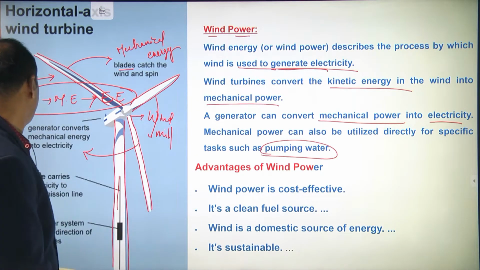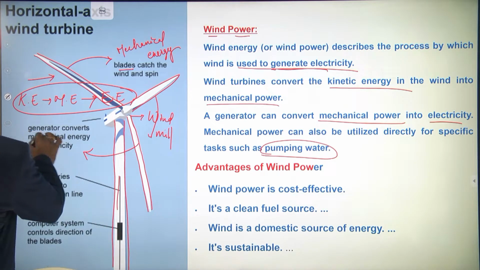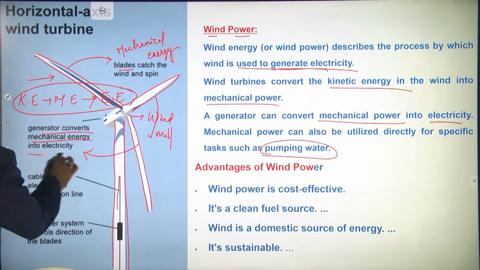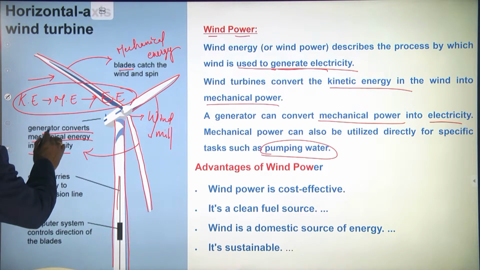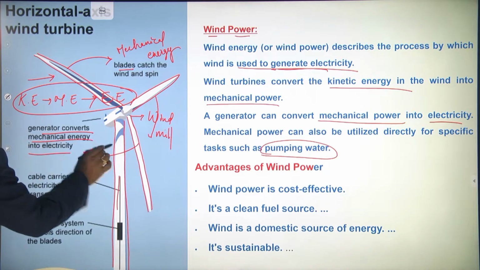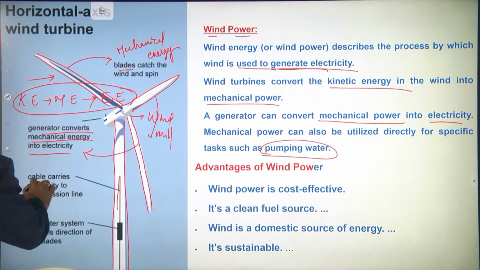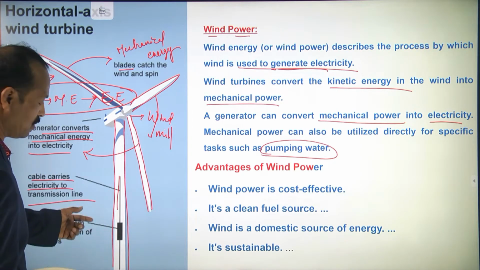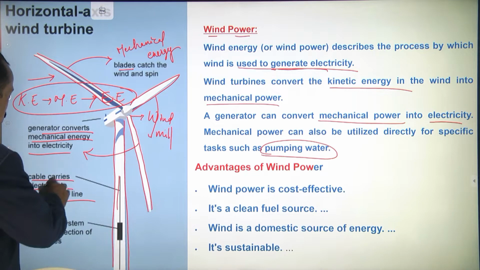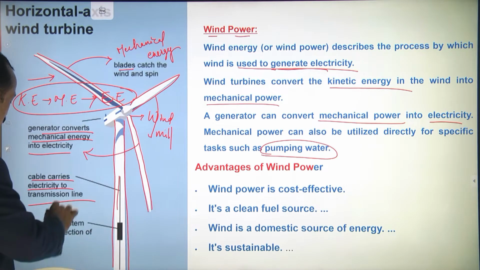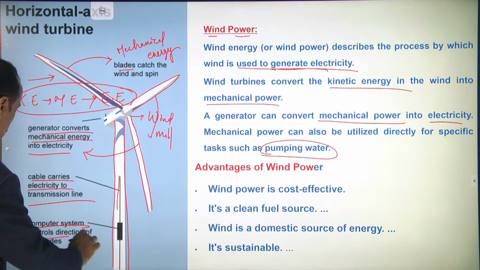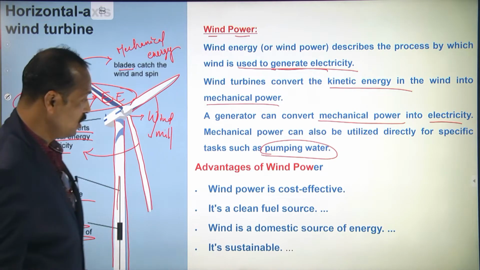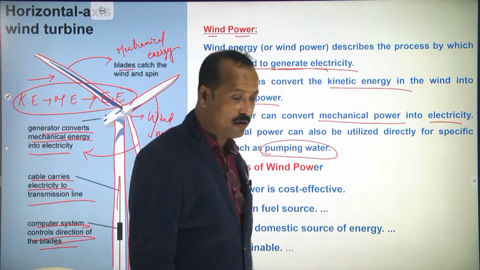Yes, sir. So here you can see the generator converts mechanical energy into electrical energy. Cable carries electricity to the transmission line. Wires will be kept, and these wires will carry the electricity to the transmission line. A computer system controls the direction of the blades. So this is about wind power.